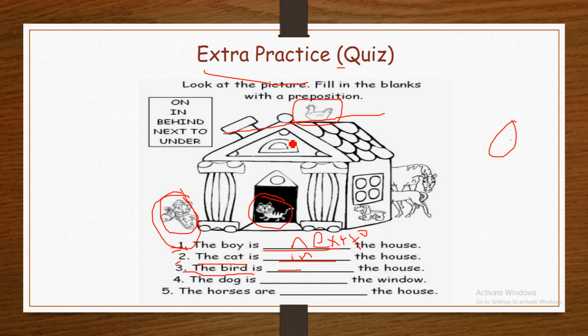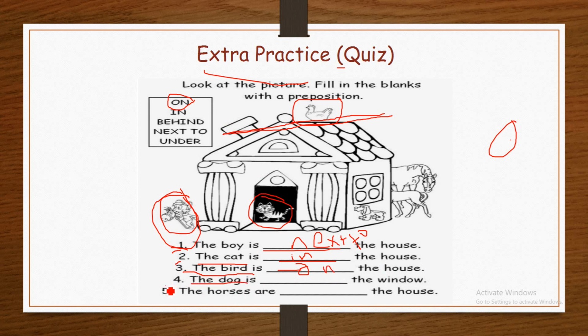Which preposition is used to refer to a surface? On. Therefore, the bird is on the house.